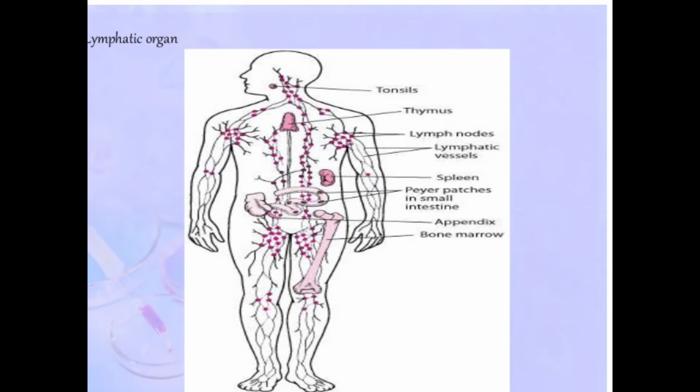And this is bone marrow. This bone marrow is present in our thigh bone. Okay, so I think you have heard that the appendix is a vestigial organ. Vestigial organ भनेको काम नलाग्ने organ भनेर भनिन्थ्यो पहिला.